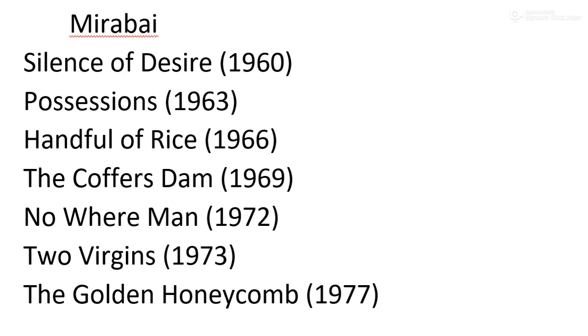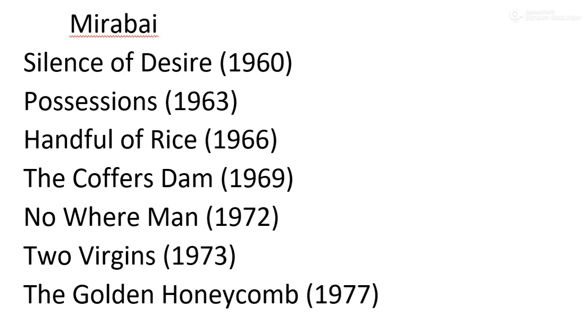Post-independent, where we have the black marketeers or even the money hoarders. So that sort of thing we see in this work. After that, you have several names. Coffer Dams. There was once a question in the UGC NET exam regarding this work. It was published in the year 1969.